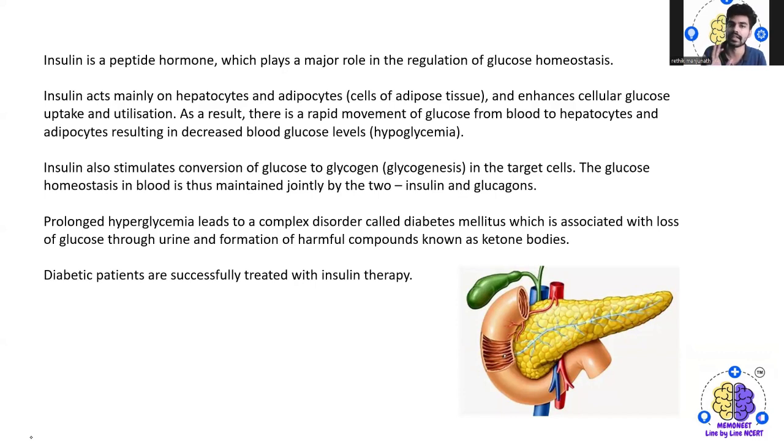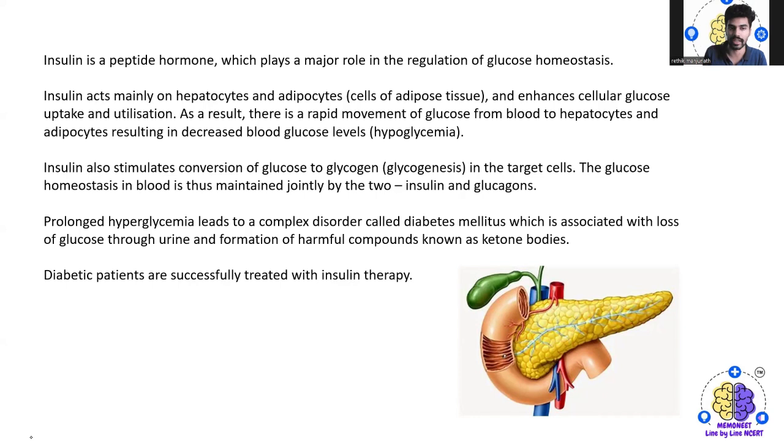As a result, there is a rapid movement of glucose from the blood to hepatocytes and adipocytes, resulting in decreased blood glucose level. Insulin also stimulates the conversion of glucose to glycogen in the target cells. Glucose homeostasis in blood is thus maintained by both insulin as well as glucagon.